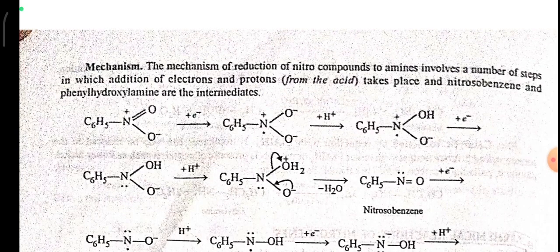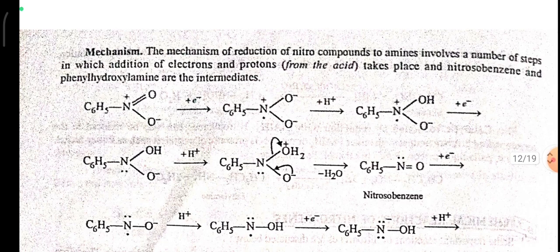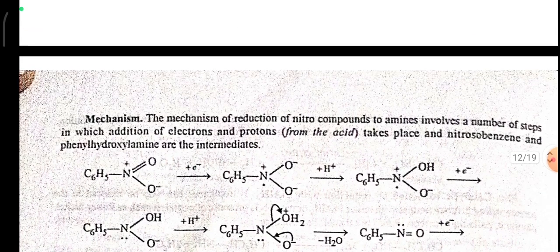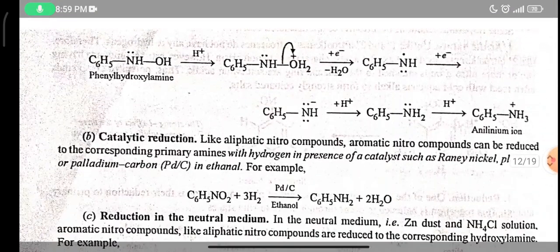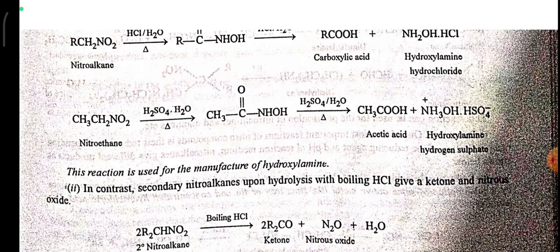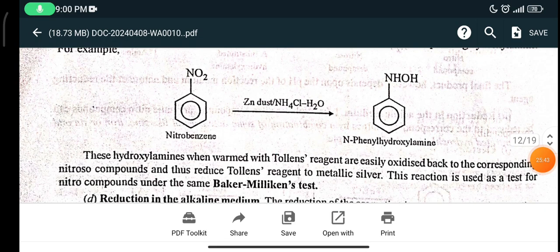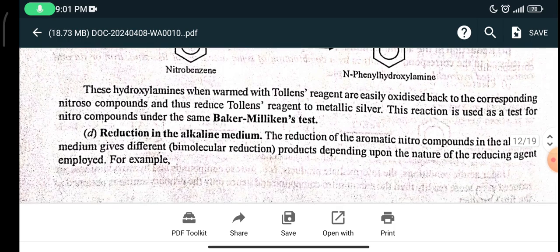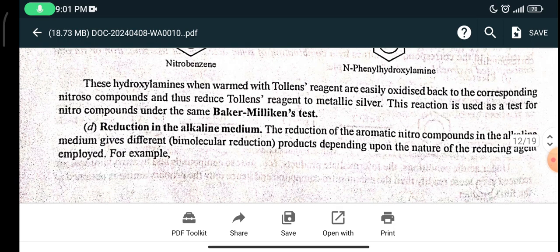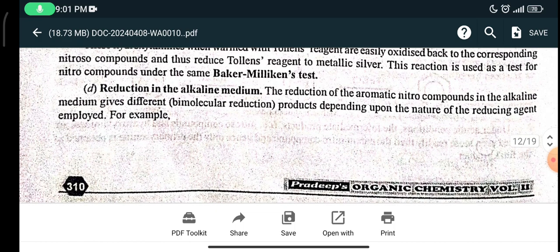Mechanism. The mechanism of the reduction of nitro compounds to amine involves a number of steps in which the addition of electrons and protons from the acids takes place. Nitrosobenzene and phenylhydroxylamine are the intermediates. These hydroxylamines, when warmed with Tollens reagent, are easily oxidized back to the corresponding nitroso compounds and thus reduce Tollens reagent to metallic silver. This reaction is used as a test for nitro compounds under the name Baker-Mullikan test.